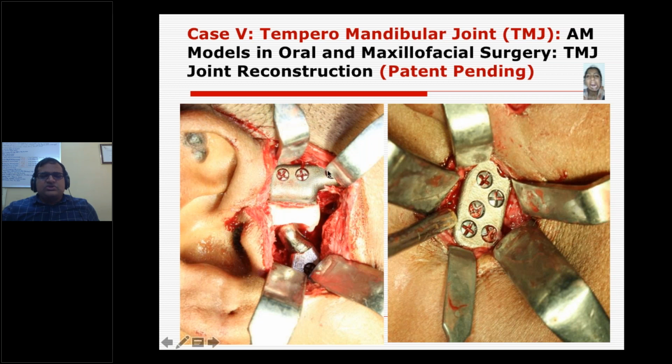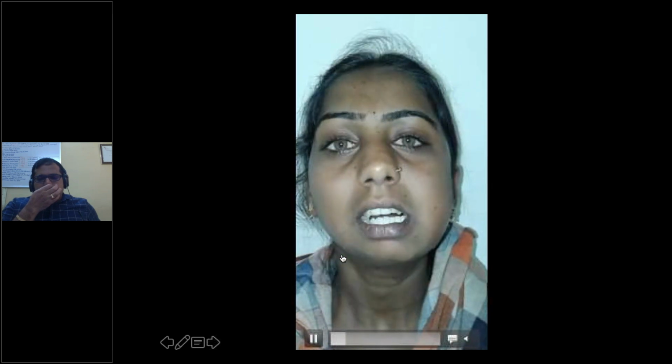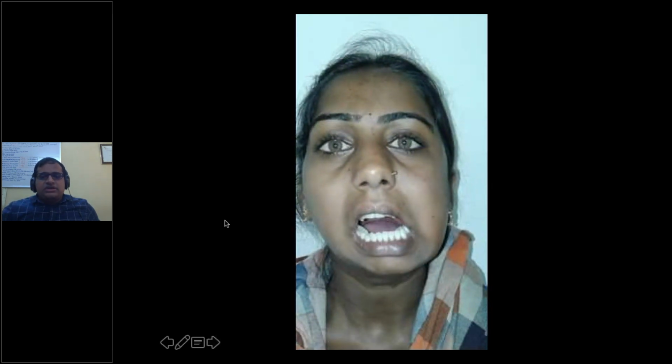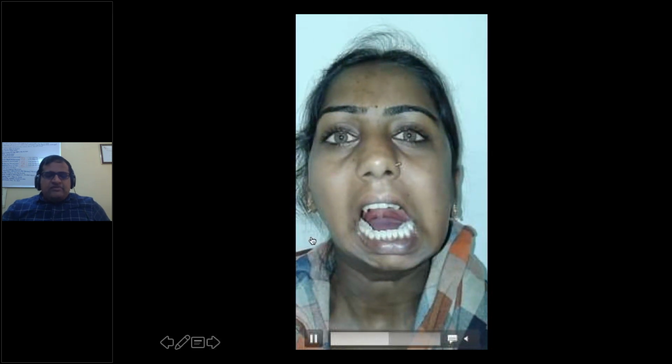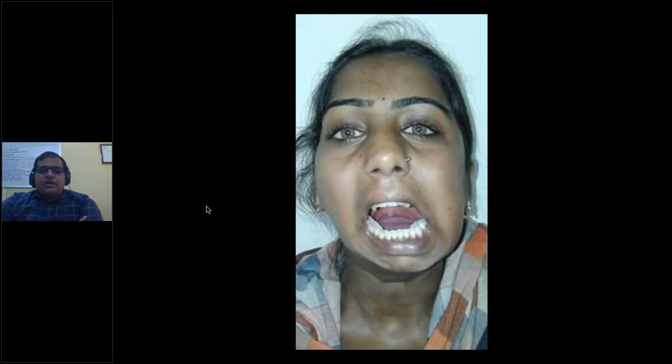As I already showed these implants, it got fixed through that template or guide. So it got fixed here, and she is the patient, which you can see. After the surgery, earlier she could not even open the mouth even 1 centimeter or so, but now she is able to have a normal opening, normal chewing, normal biting.